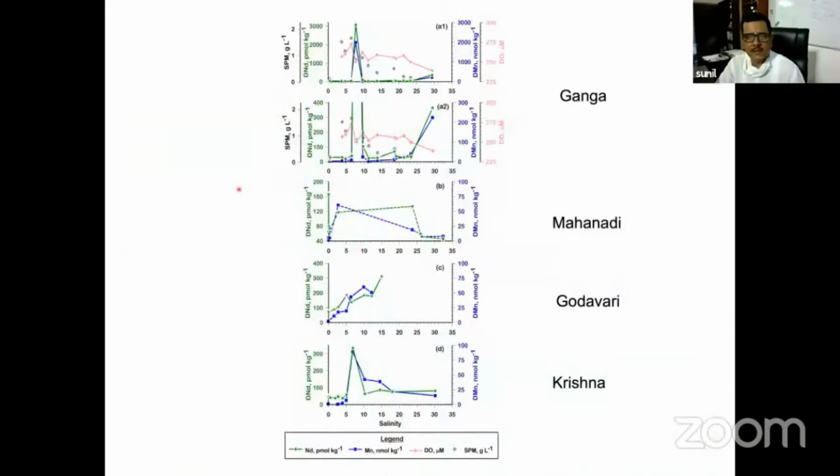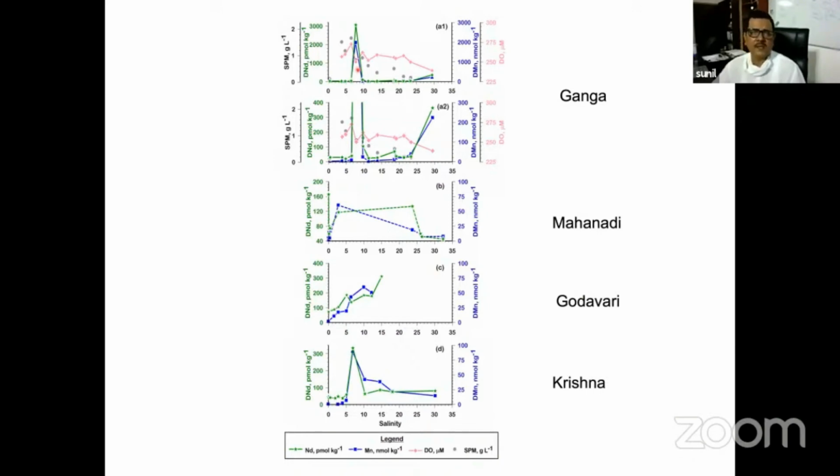And you can see here one result which I am going to show about the neodymium isotope. Neodymium concentration. So here you can see this is a plot of neodymium changing with salinity. As you are moving from river mouth to the open ocean, 0 to 35 salinity, you can see the concentration suddenly increasing significantly in the middle of the estuary, at about salinity 7-8. So concentration is going up from about 100 to 3000.